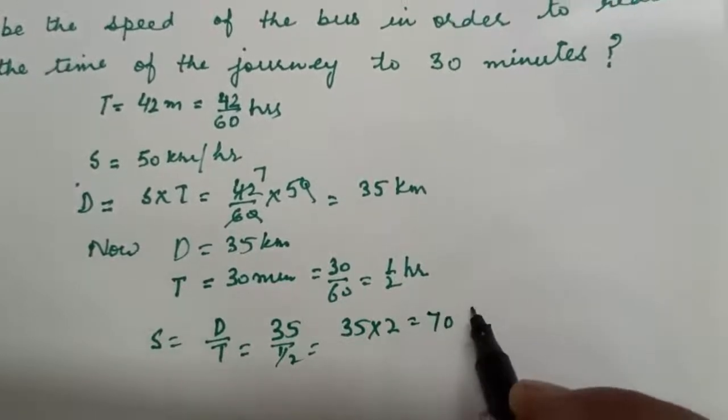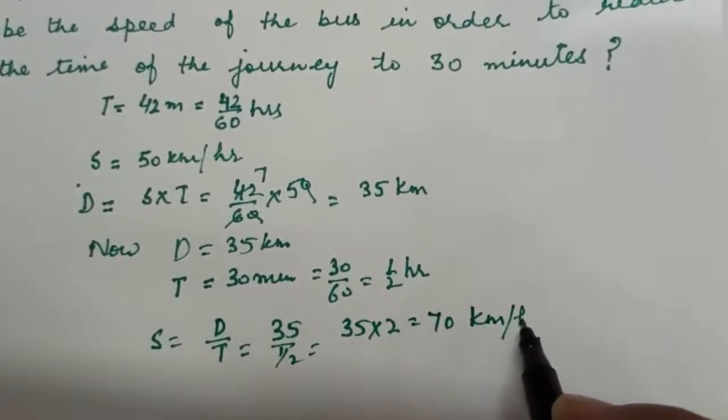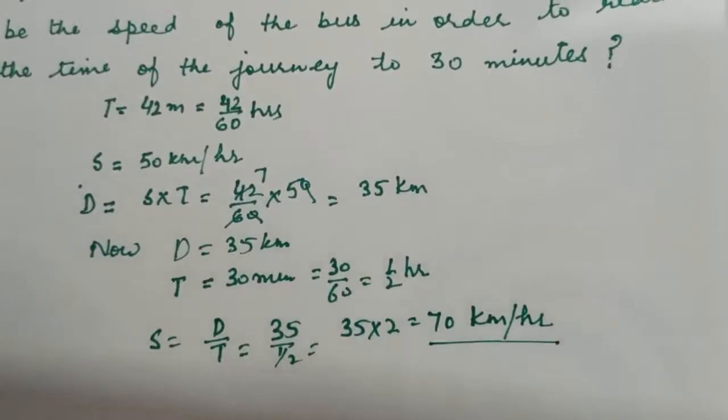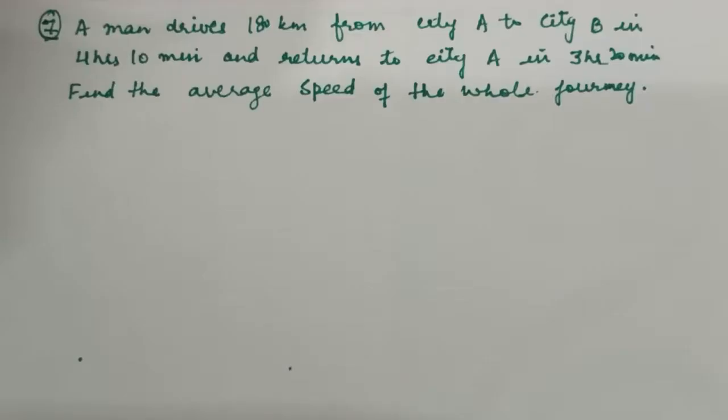It is equal to 70 kilometer per hour. This is our answer. Now question number 7: a man drives 180 km from city A to city B in 4 hours 10 minutes and returns to city A in 3 hours 20 minutes. Find the average speed of the whole journey.